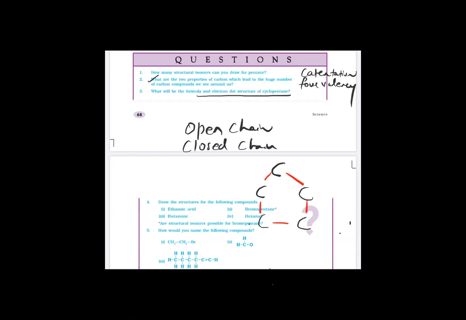Now the remaining valencies you have to show. Each carbon has two valencies used in the ring, so two more valencies will be there. Here also two more, two more, two more, two more. So basically it will look like this: CH2, CH2, CH2, CH2, CH2. This is called cyclopentane.